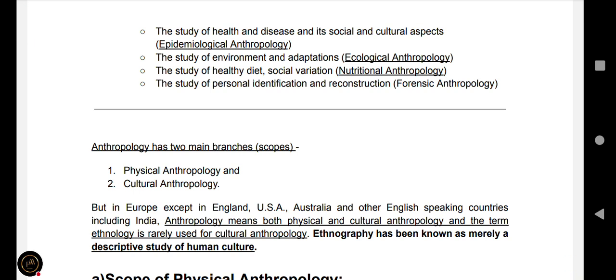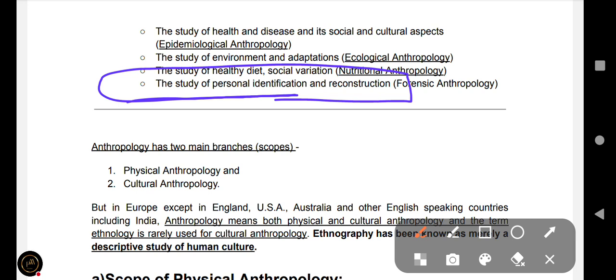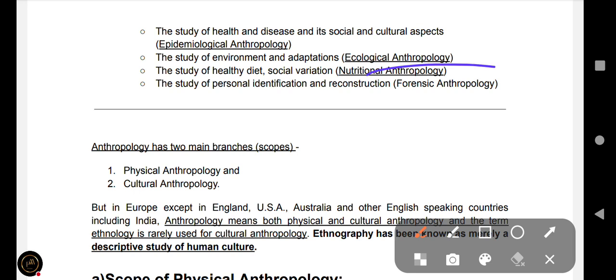The study of environment and adaptations falls under ecological anthropology, and the study of healthy diet and social variation under nutritional anthropology. The study of personal identification and reconstruction of the human body, such as the marking of criminals, and the post-mortem study of the dead, is forensic anthropology, which helps find key personal identification.